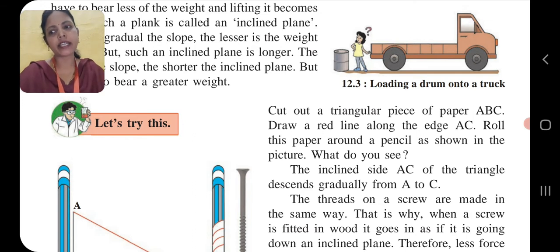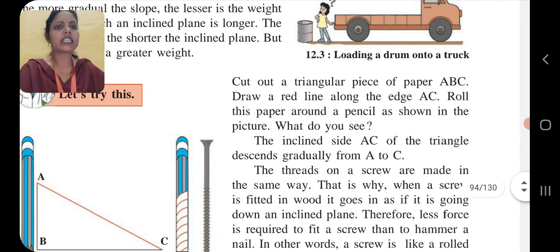Conclusion understood, students? We conclude that the weight of an object depends on the stiffness and length of the plane used. So children, now use your brain power to solve the question. How do vehicles climb up on the winding roads or ghats? So from here our textbook some questions is given.